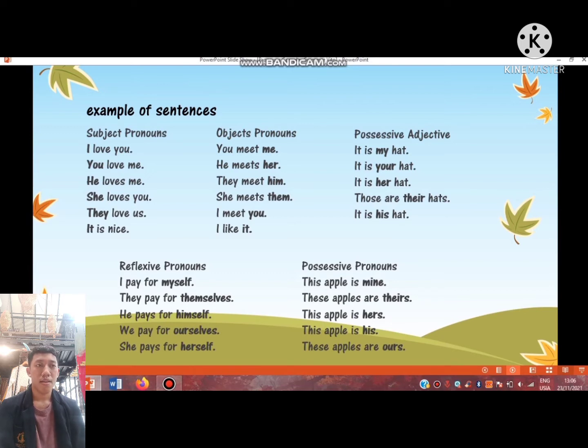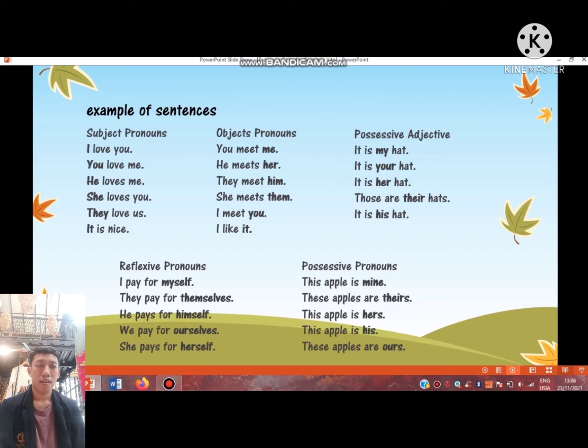For possessive adjective: it is my hat, it is your hat, it is her hat, those are their hats, it is his hat. And next, possessive pronouns: this apple is mine, these apples are theirs, this apple is hers, this apple is his, these apples are ours.